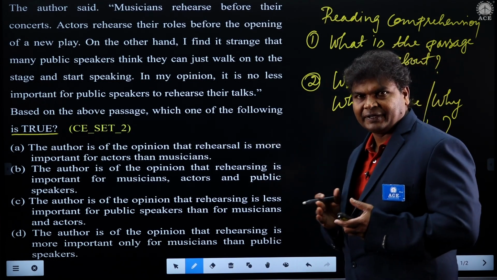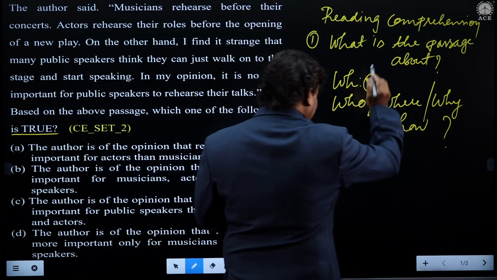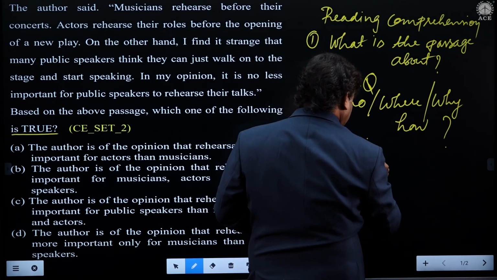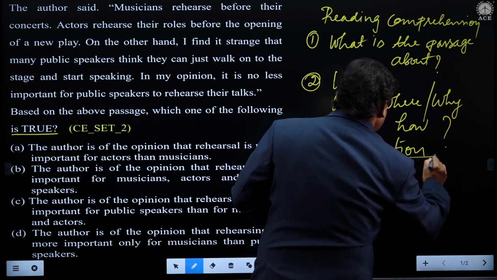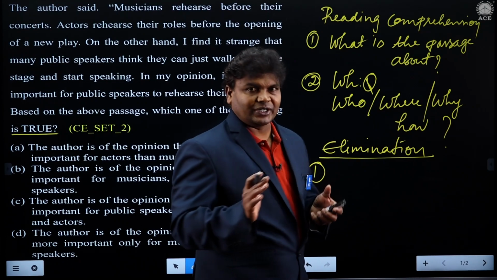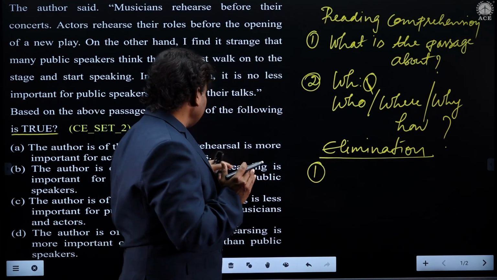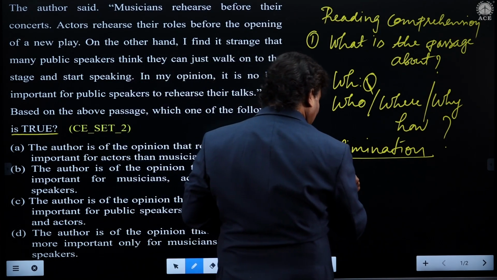So straight away let us go, and before going through the options, certain elimination techniques we have to learn. What to eliminate from the given options. I call it the elimination process, or elimination techniques. What are elimination techniques? Generally, students, the first thing we have to see is any option that is contradicting our argument, we have to eliminate that contradiction.